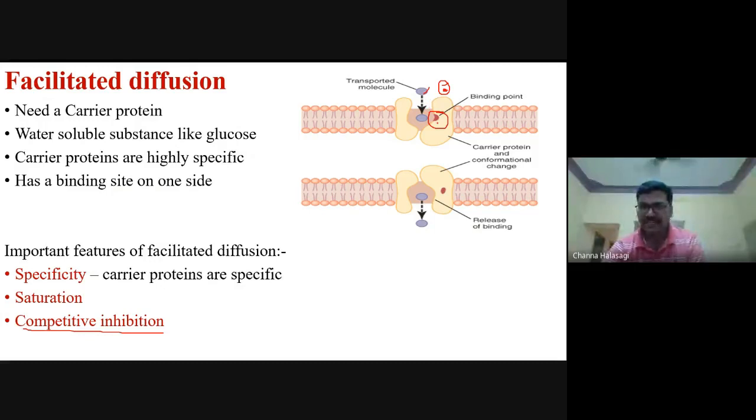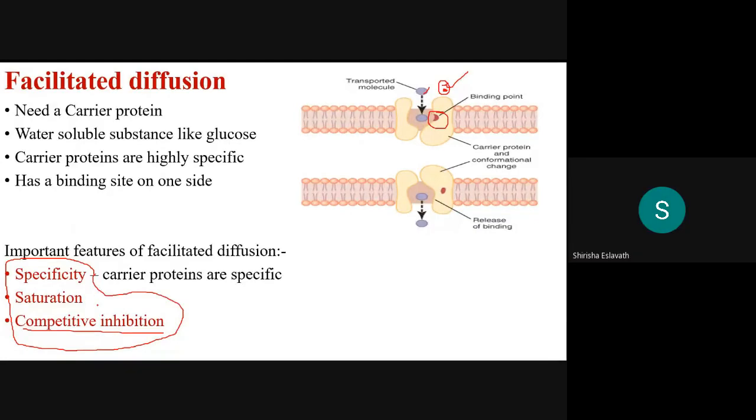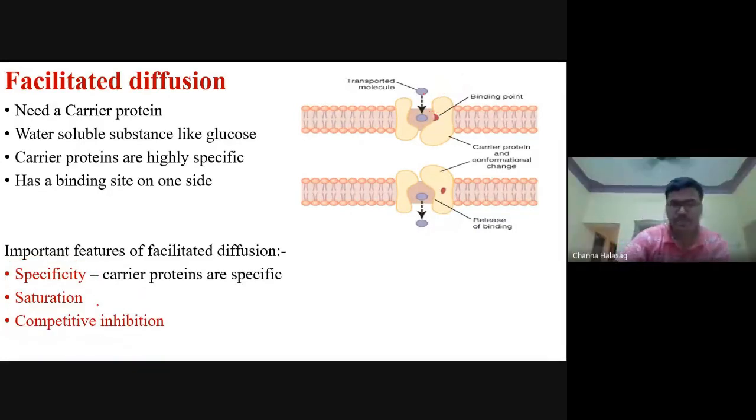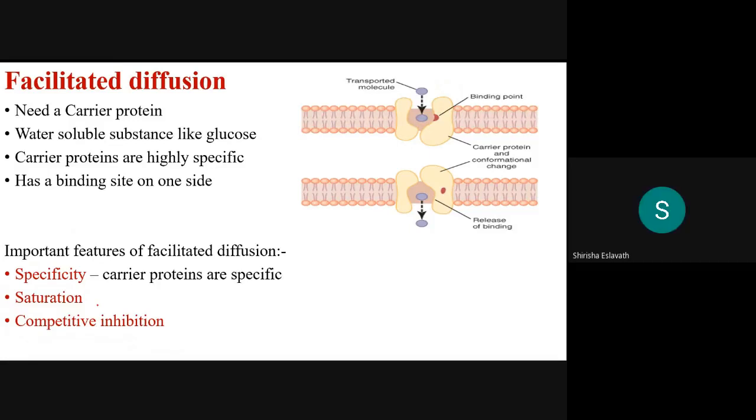If one gets attached, the other substance gets inhibited for transport. Therefore, these are the three key features of facilitated diffusion: specificity, saturation, and competitive inhibition. Have you understood this? Shall I continue? Yes, sir. Okay, fine.